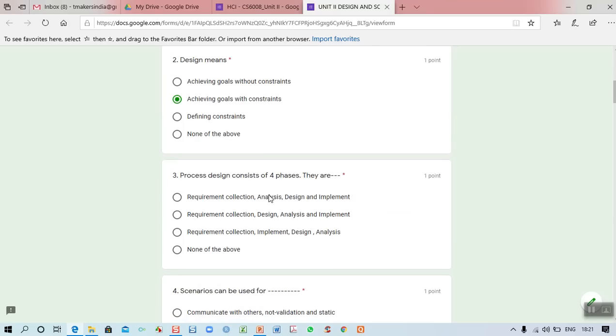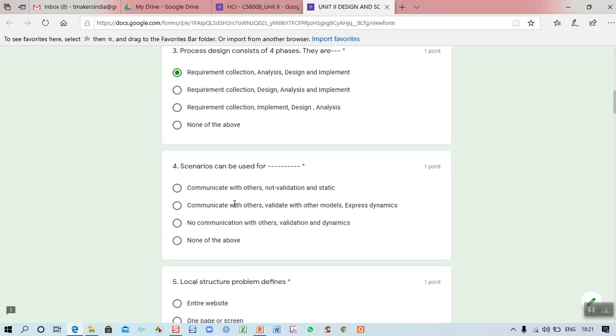Then the third one, the process design consists of four phases. What are the different phases which are available? First one is requirement collection. The second one is analysis, that is the task analysis I told you. And then we are going to design the prototype and then go for implementation. So the first one is correct.